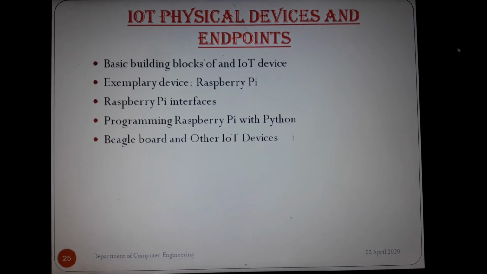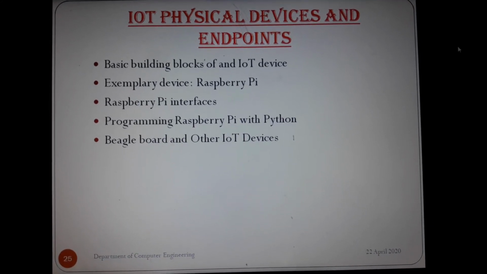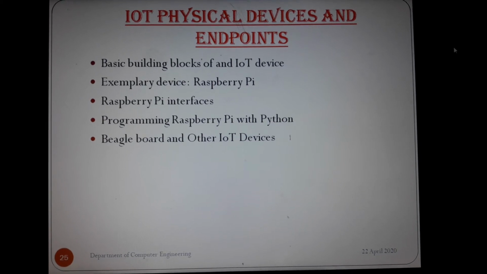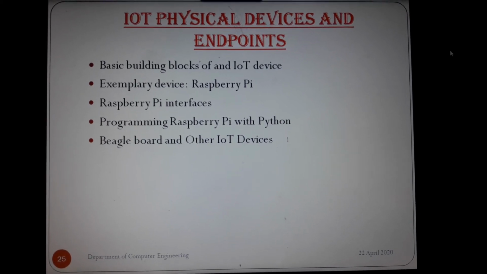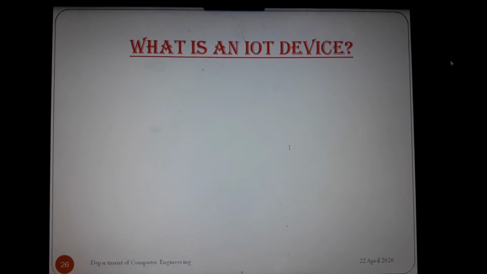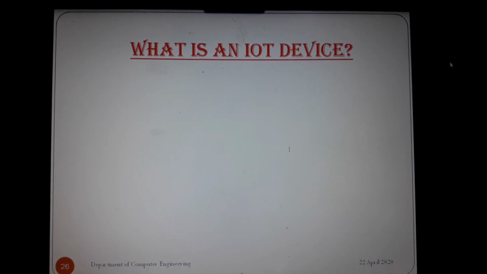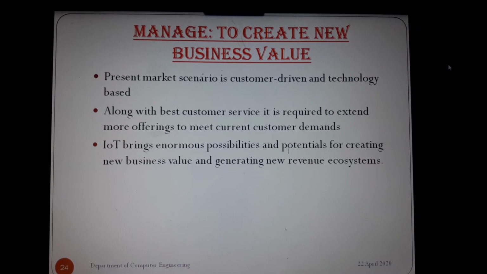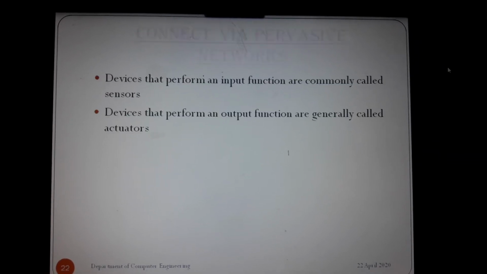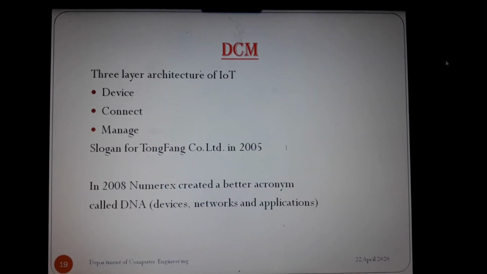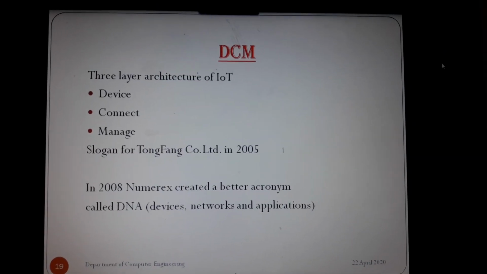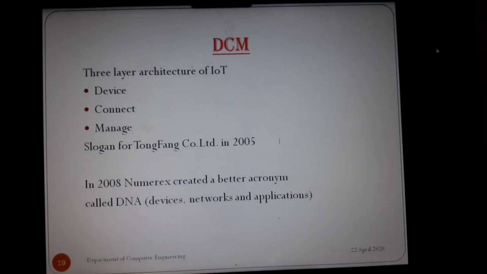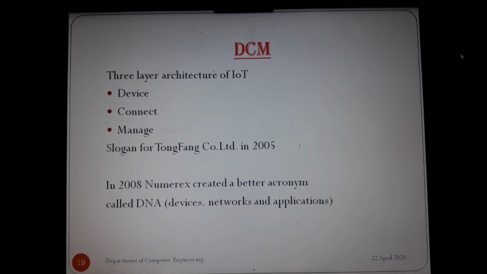Basic building blocks of IoT device. Example: Raspberry Pi interfaces, programming, Raspberry Pi Python, BeagleBoard, and other IoT devices. So up till now we have seen create and manage business, connect to the pervasive network, device that thinks, DCM, and the three layers of the architecture of IoT. Device connect and manage is very important to IoT systems.